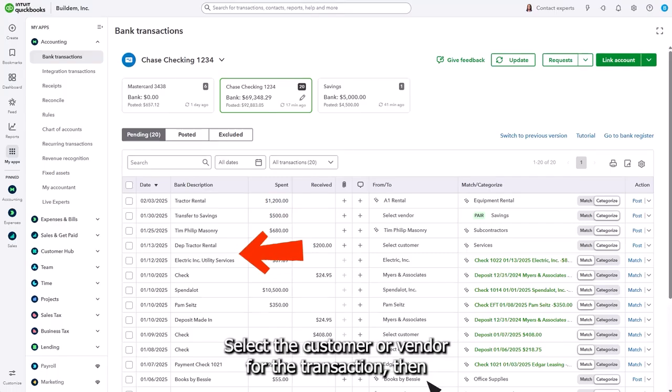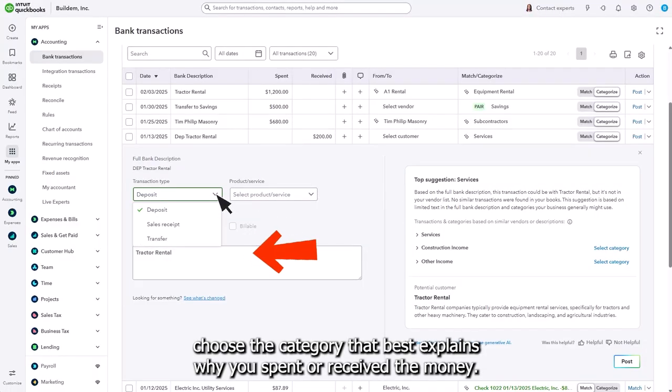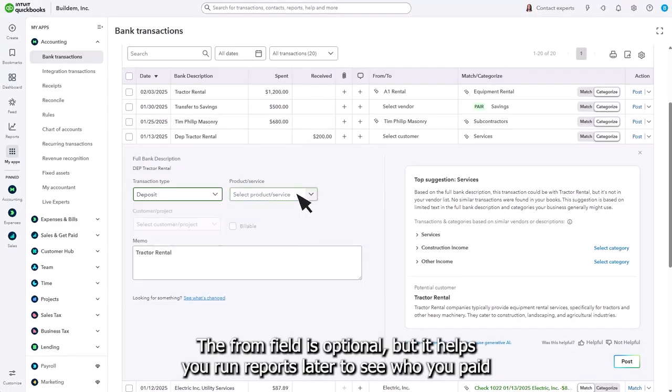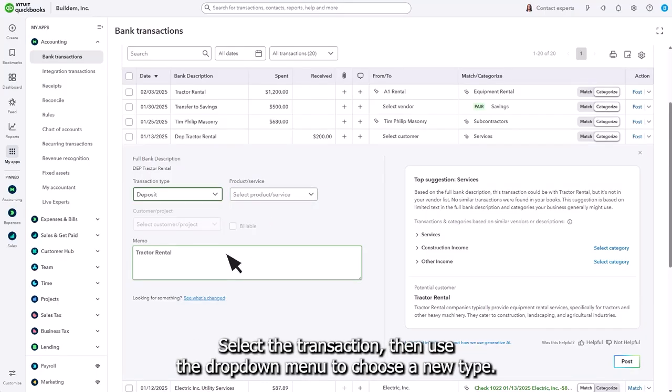Select the customer or vendor for the transaction. Then choose the category that best explains why you spent or received the money. The From field is optional, but it helps you run reports later to see who you paid or who paid you. To change the transaction type, select the transaction, then use the drop-down menu to choose a new type.